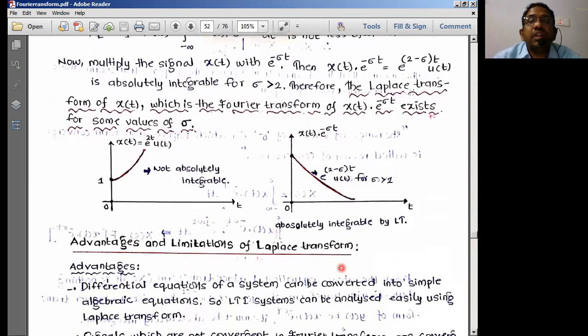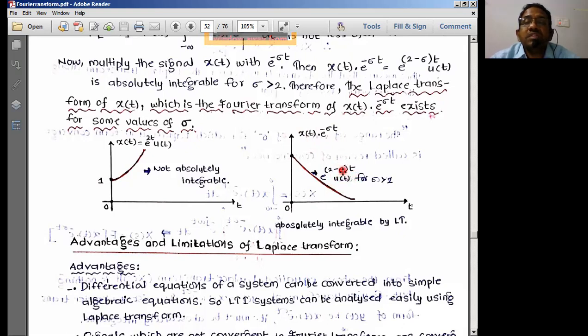If you see this, the time domain signal is simply increasing exponentially, so it is not absolutely integrable. That means we really cannot find the value. Whereas when you multiply this with e power minus sigma t, where x of t has e power 2t, I can write this as e power 2 minus sigma of t.